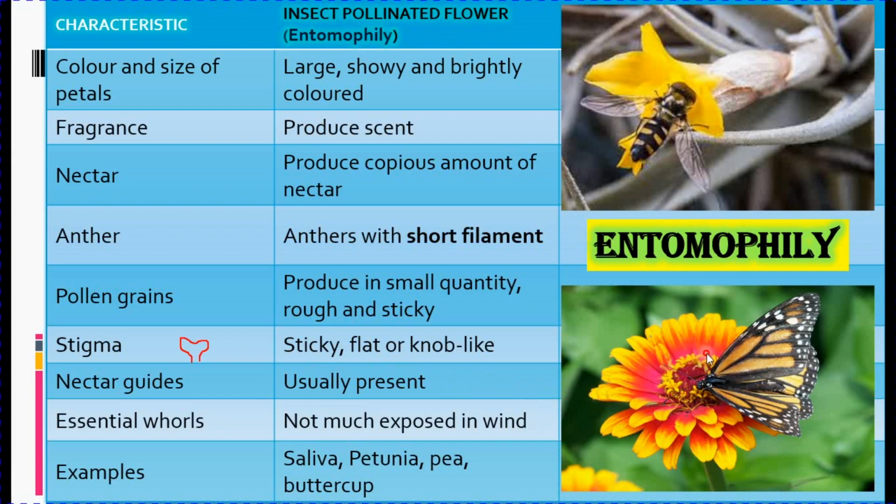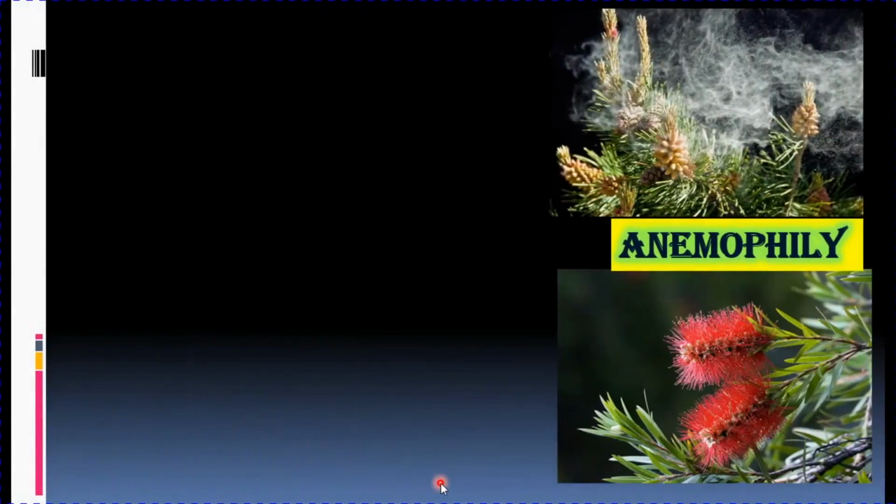These are your nectar guides showing them the way where nectaries are present. Since it's an insect pollinated flower, all the essential whorls, that is your androecium and gynoecium, remain within the flower, not much exposed to wind. Examples are salvia, petunia, pea, buttercup, etc.